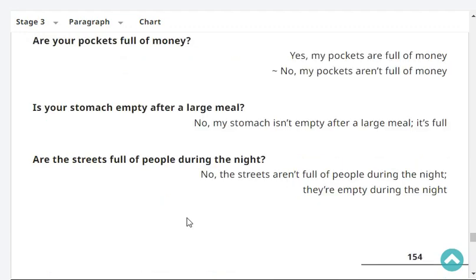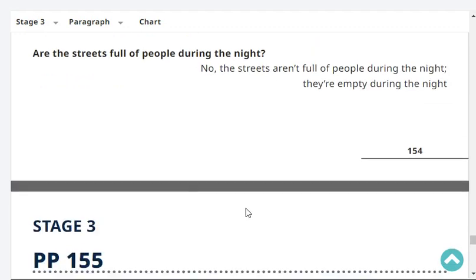Is your stomach empty after a large meal? No, my stomach isn't empty after a large meal. It's full. Very good. Are the streets full of people during the night? Yes or no? No, the streets aren't full of people during the night. They're empty during the night.